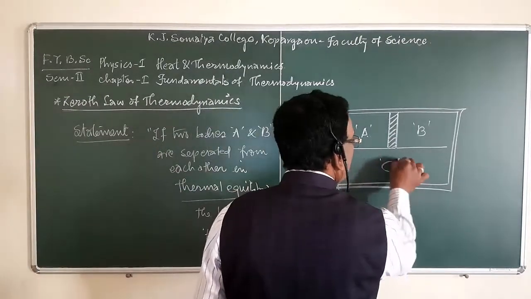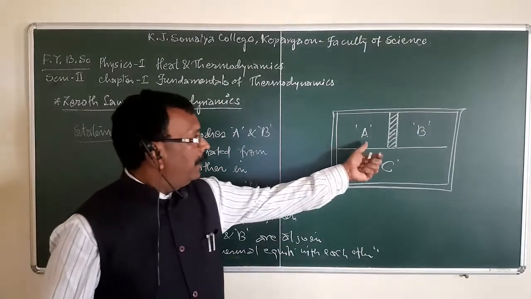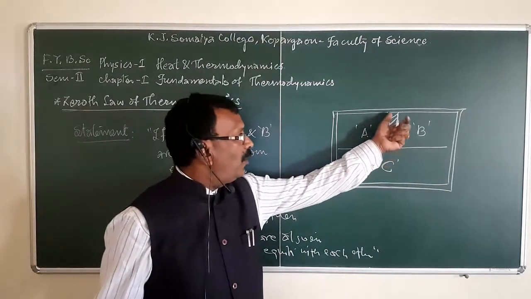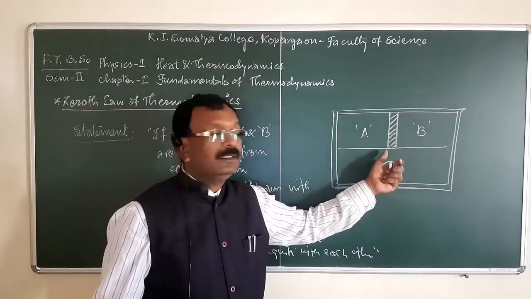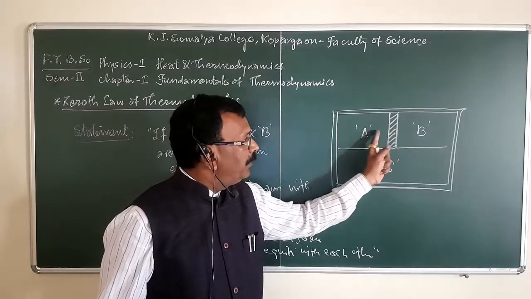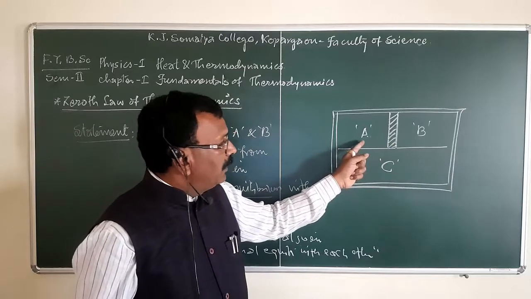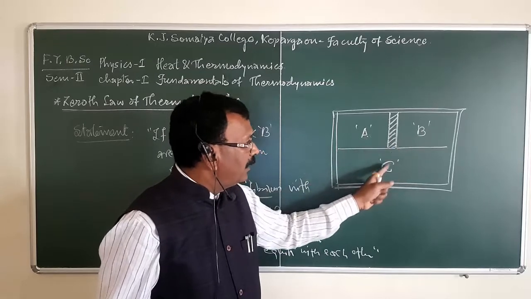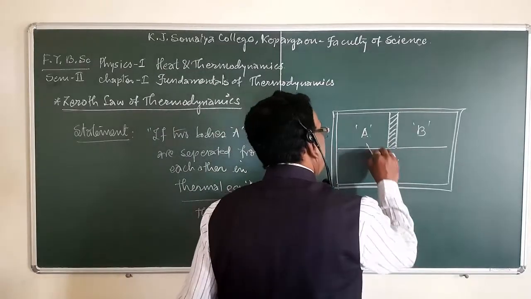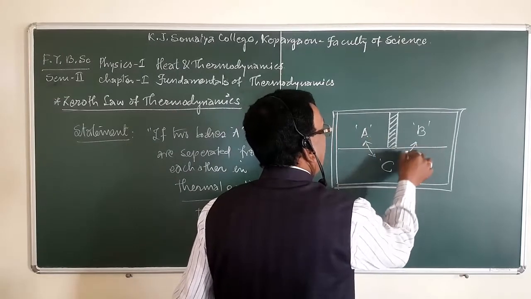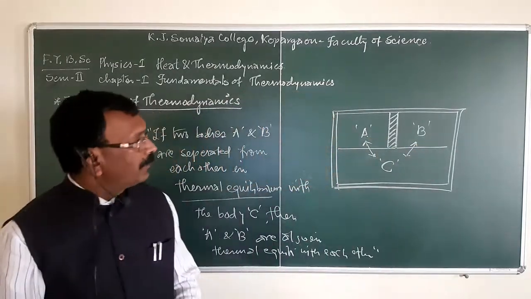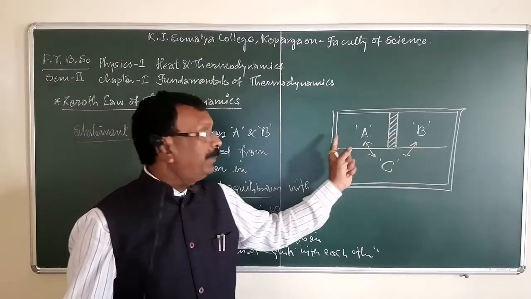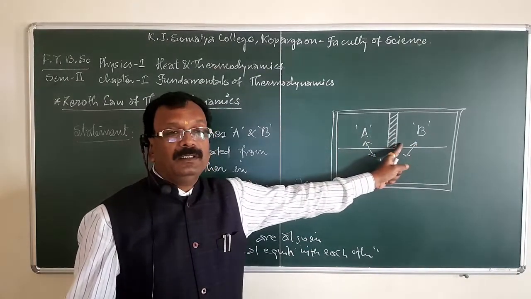Now we are going to consider another body C. Though bodies A and B are separated from each other by an insulating part, so there is no exchange of energy between A and B. But when there is a conducting material between A and C and between B and C, exchange of energy between A and C and between B and C is possible.